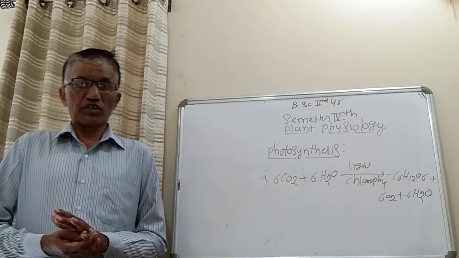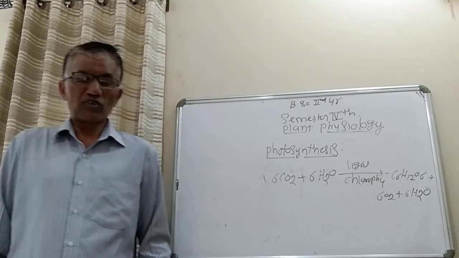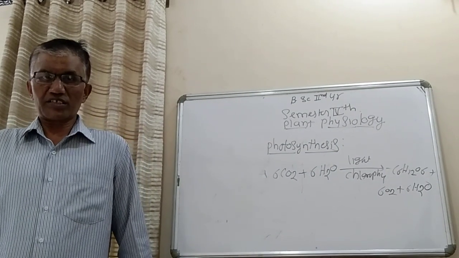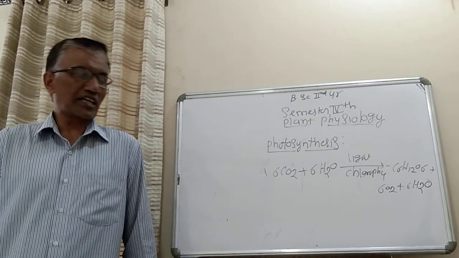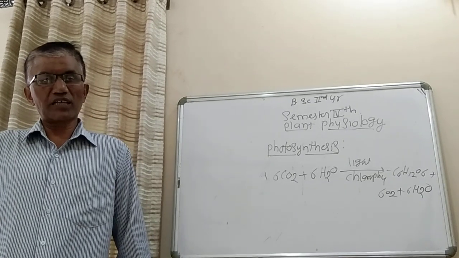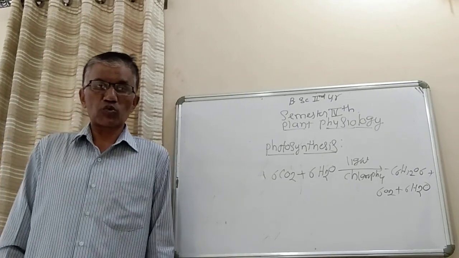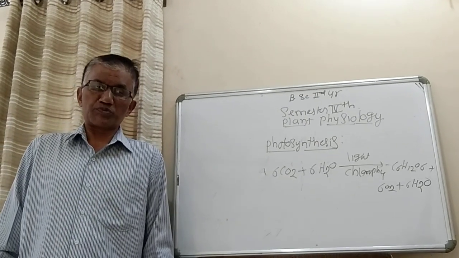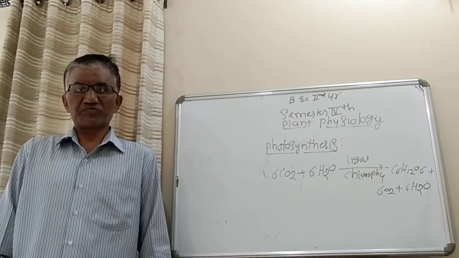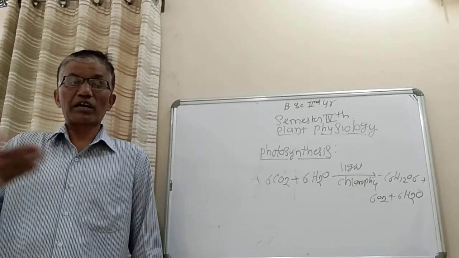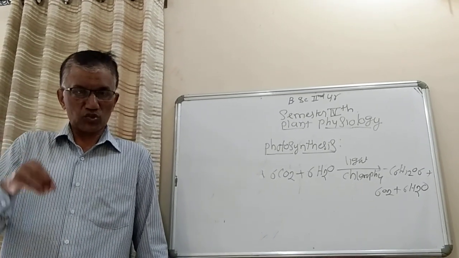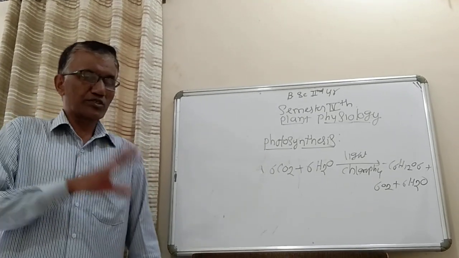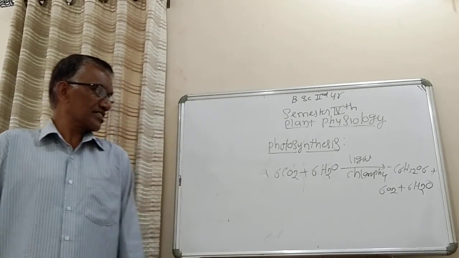After that, we also discussed the mineral elements required by plants. They consist of macro elements and micro elements, along with their physiological role and deficiency symptoms. For example, nitrogen, phosphorus, potassium, calcium, magnesium. What are the macro elements? What are the micro elements? And their physiological role and deficiency symptoms. This much we have discussed in the last class.